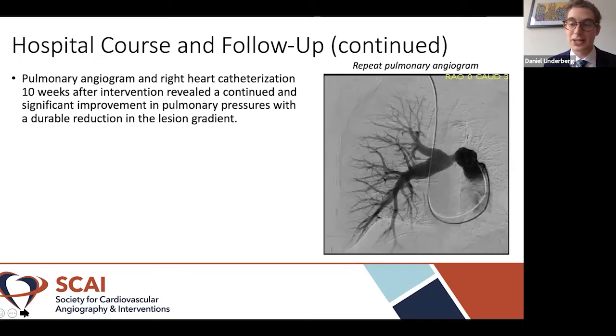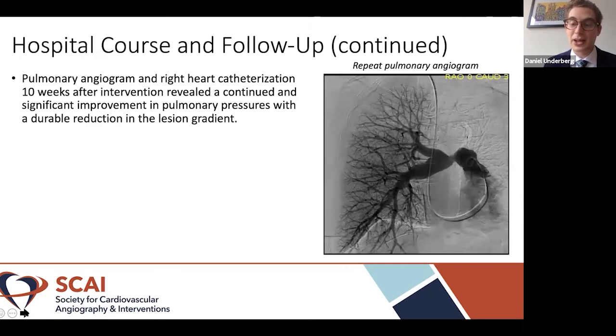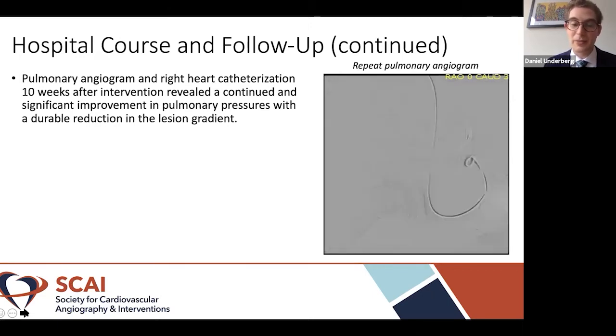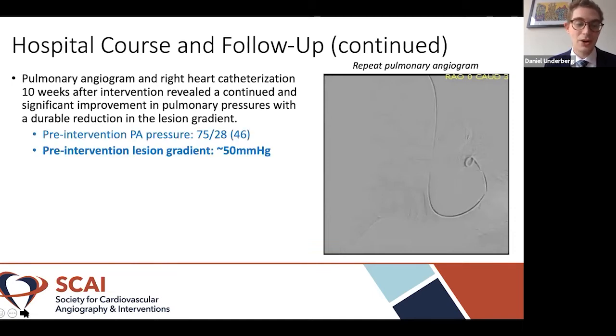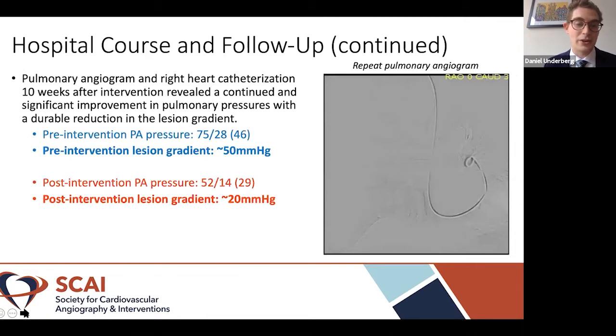And you can see in this clip that the caliber of the stented area in the right PA was sustained on this repeat PA-gram. Just as a reminder, her pre-intervention PA pressure proximal to the lesion was 75 systolic with a gradient of 50.